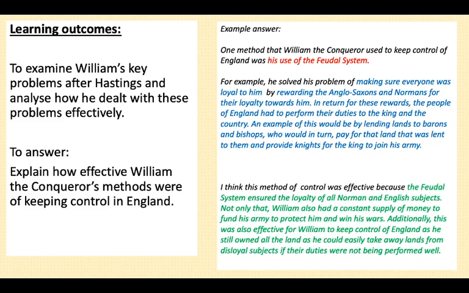So here are our learning outcomes for today. You're going to examine William's key problems after Hastings and analyse how he dealt with these problems effectively, and then you're going to explain how effective William the Conqueror's methods were of keeping control in England.